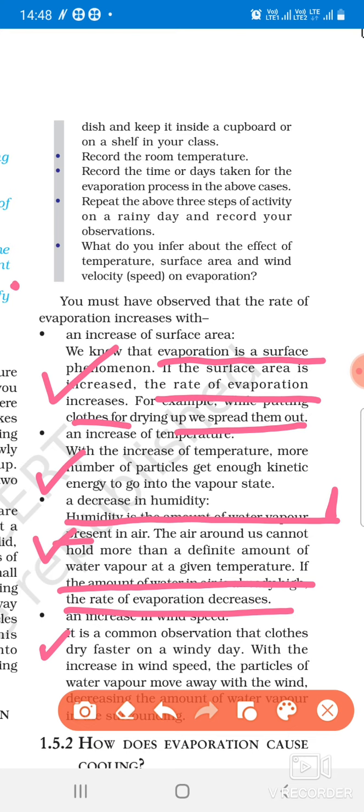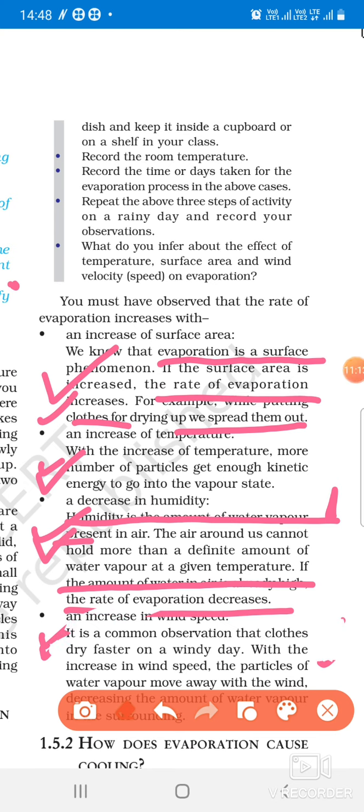It is observed that on a windy day, the clothes get dried easily. Otherwise, when the wind speed is less, the rate of evaporation will be less. So there are four main factors on which evaporation depends. First one is the surface area. With increase in the surface area, evaporation becomes fast. With increase in the temperature, evaporation becomes fast. With increase in the humidity, evaporation becomes slow, and with increase in the wind speed, the evaporation becomes very fast. Okay, these are the factors on which evaporation depends.